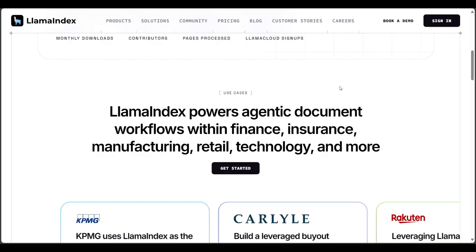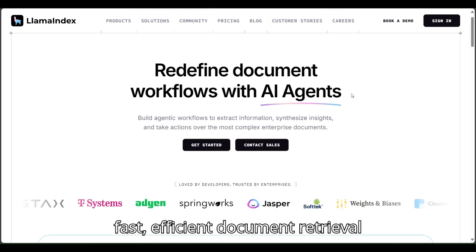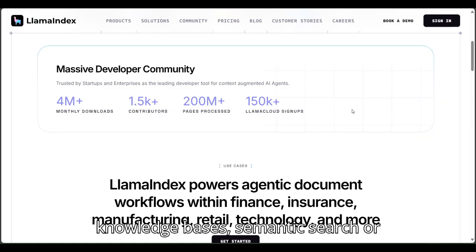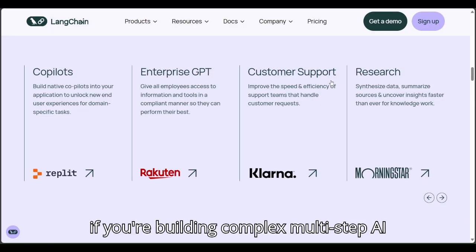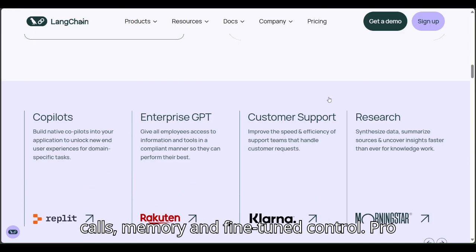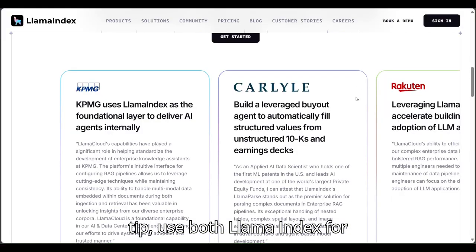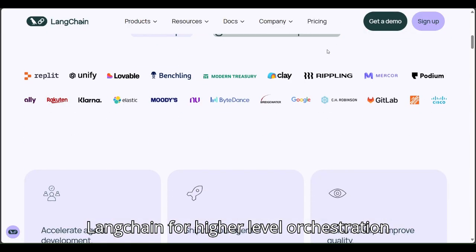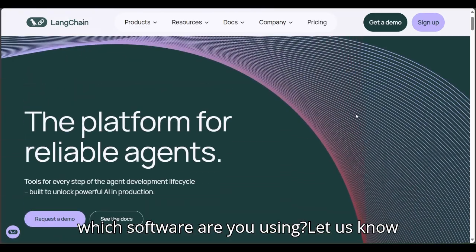So which one wins? Choose LlamaIndex if your focus is on fast, efficient document retrieval and RAG pipelines, ideal for internal knowledge bases, semantic search, or document Q&A. Choose LangChain if you're building complex, multi-step AI applications with agents, tool calls, memory, and fine-tuned control. Pro tip, use both: LlamaIndex for ingestion and index efficiency, and LangChain for higher level orchestration and agent control in hybrid systems.